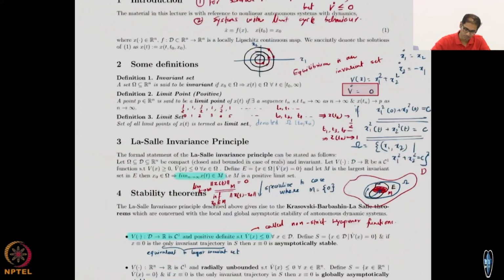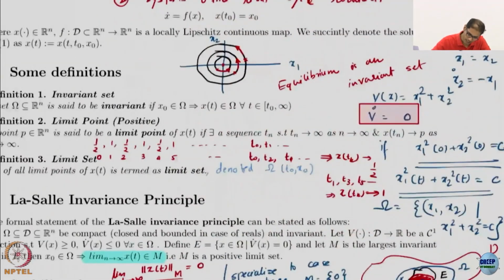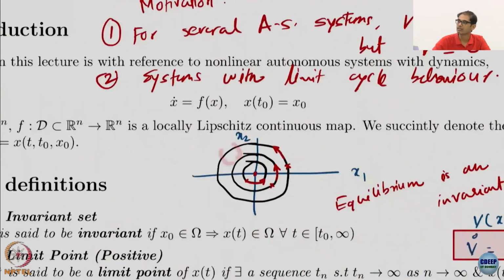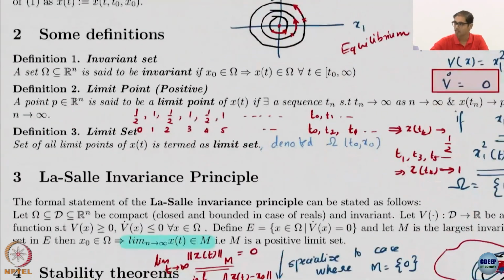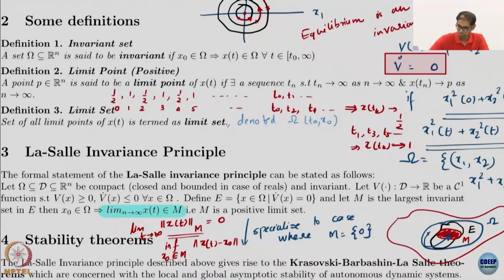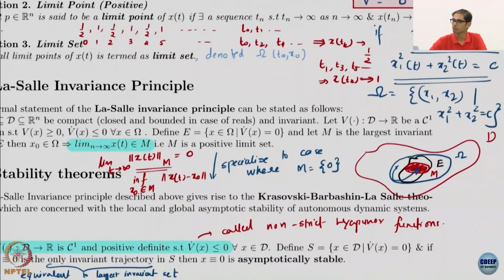For example, in this circle I can't say that this piece is invariant, obviously, because I could be moving around in that circle, and I will get out of the set very easily. So just because I have an invariant set does not mean every piece of that invariant set is an invariant set. So E is not an invariant set, more often than not it will not be an invariant set. So what do we do?